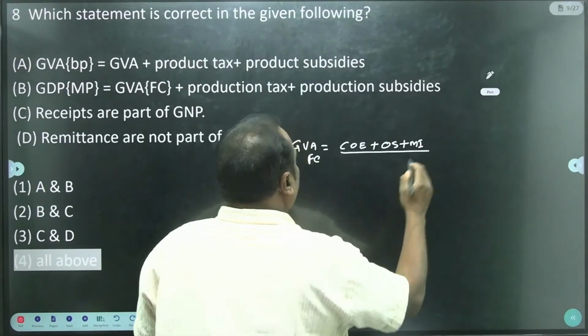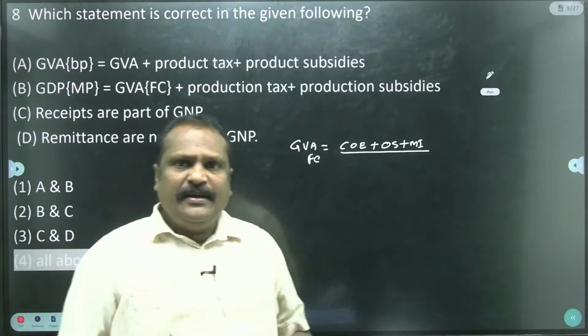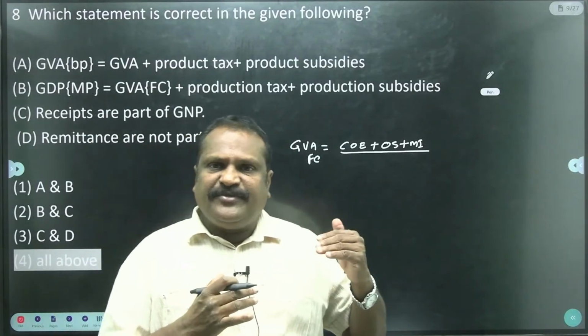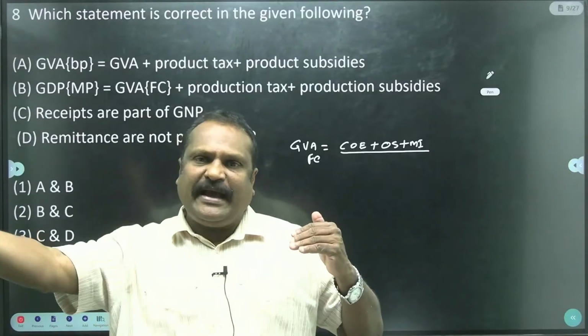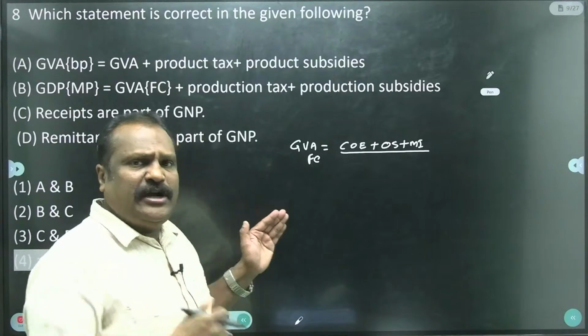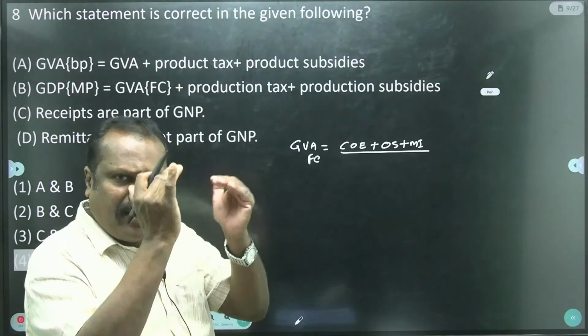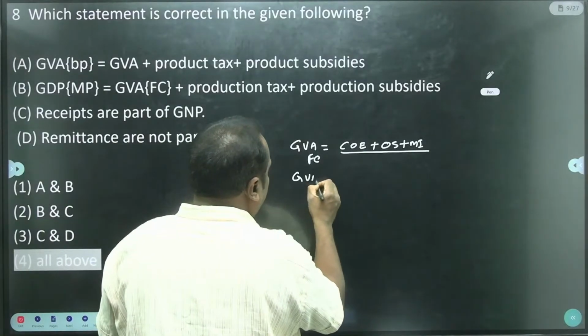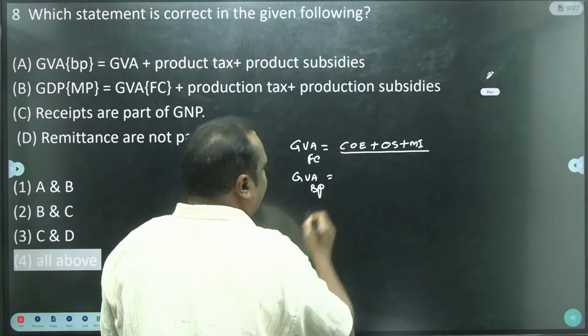So this is the formula for the GVA FC. The GVA FC doesn't include any kind of taxes in the market. So GVA FC is nothing but the income from India without any kind of taxes. Then GVA basic price is there.